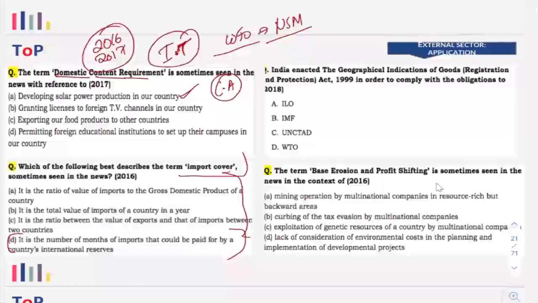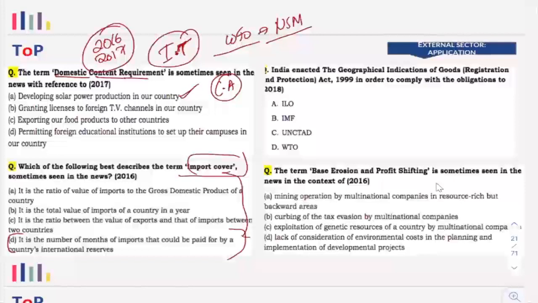Import cover is the number of months of imports that could be paid for by a country's international reserves. That means it is the level at which we will be able to manage our imports. That makes sense with the word given here, right? So even if you are not familiar with the terms used by UPSC, if you pay attention and closely read that particular statement, you will be able to understand what it is.